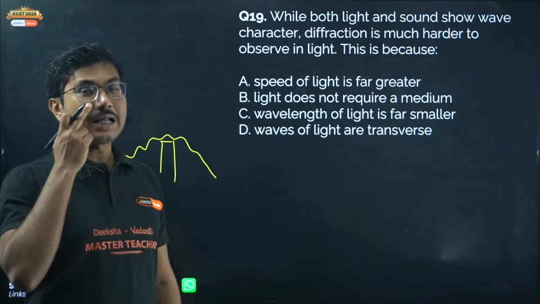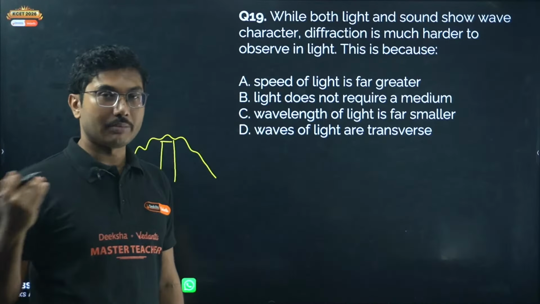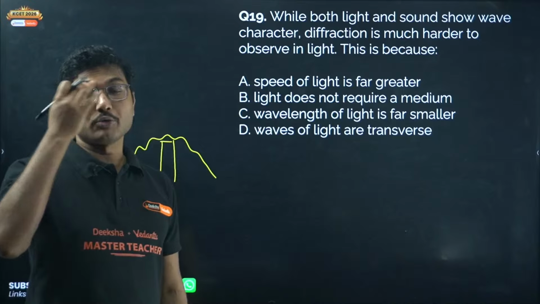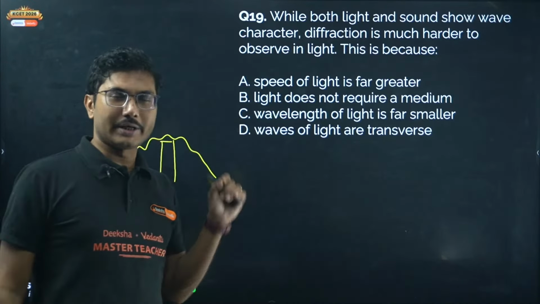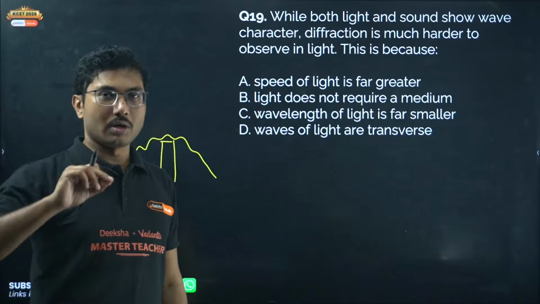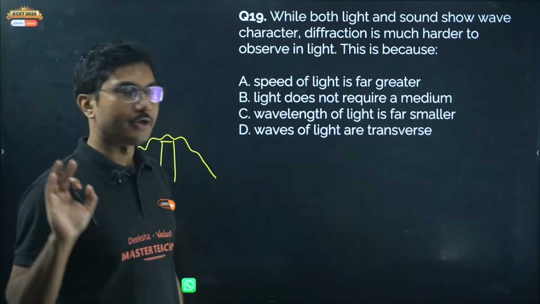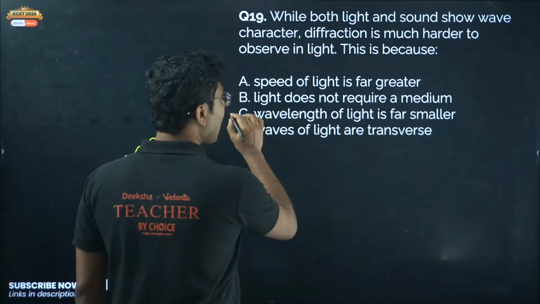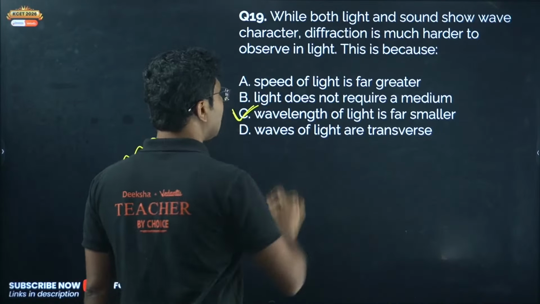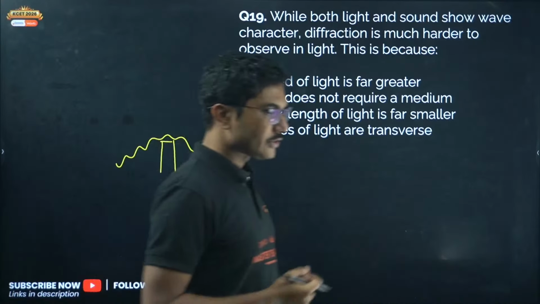Very important is that the obstruction should be of the order of the wavelength. Suppose the wavelength is 200 nanometers, then you need a 400, 500 or 600 nanometer gap to observe diffraction. If you have a 1 meter gap, it will not show any diffraction. Because the wavelength of light is far smaller, we require much more sophisticated instruments to observe diffraction of light.